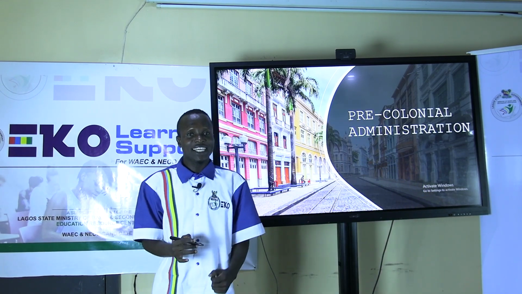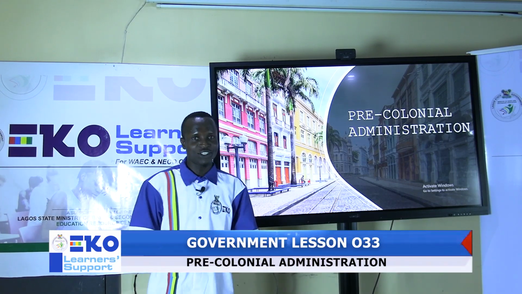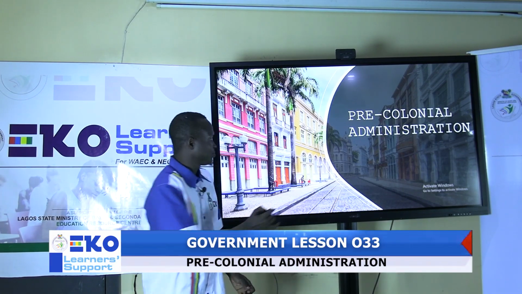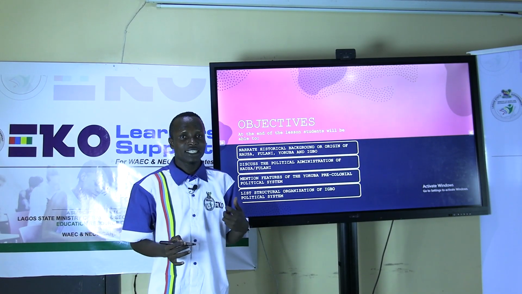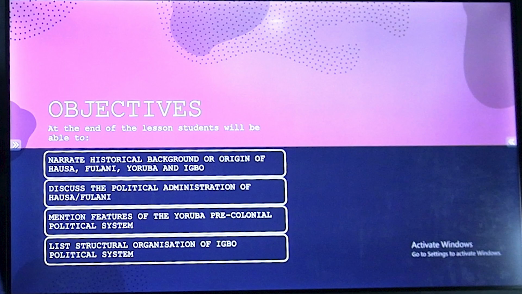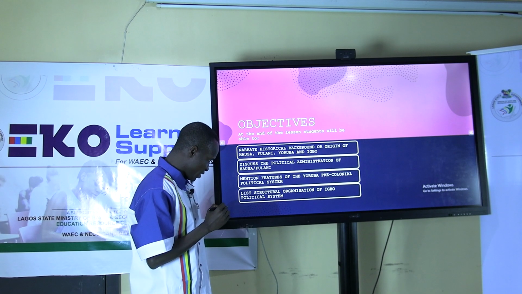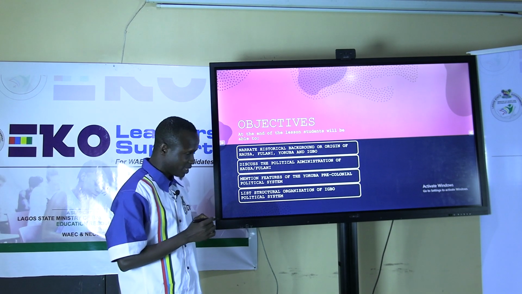The topic I have for you today is pre-colonial administration. The objectives of today's topic are, at the end of the lesson, students will be able to: 1. Narrate the historical background or origin of Hausa-Fulani, Yoruba, and Igbo. 2. Discuss the political administration of Hausa-Fulani. 3. Mention features of the Yoruba pre-colonial political system. 4. List the structural organization of the Igbo political system.